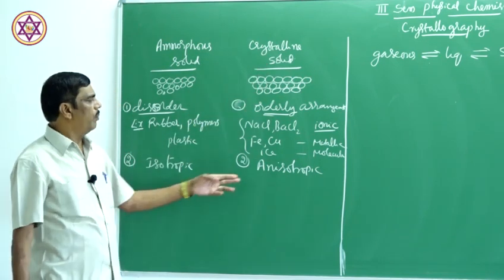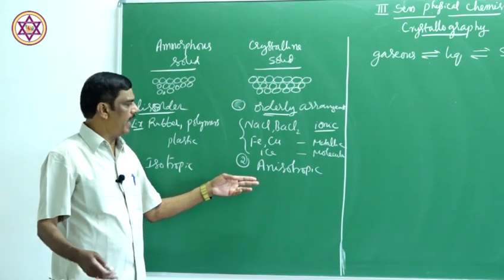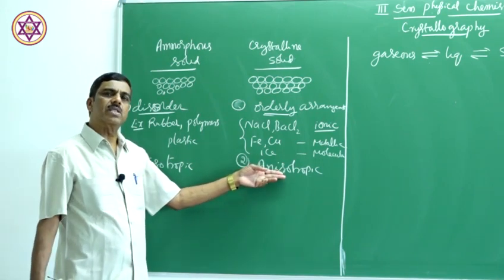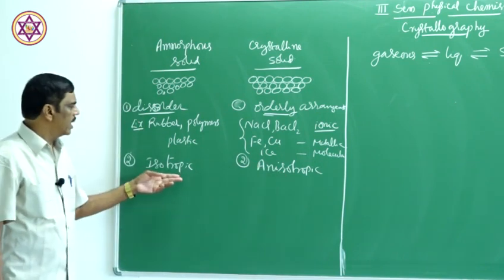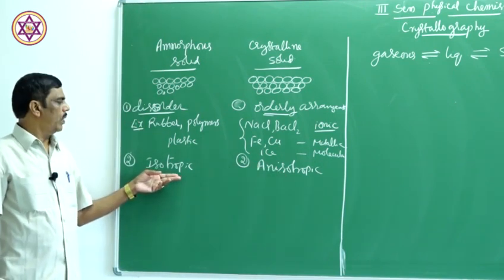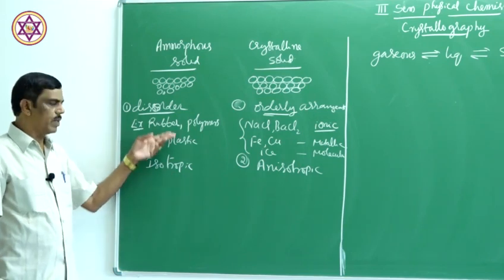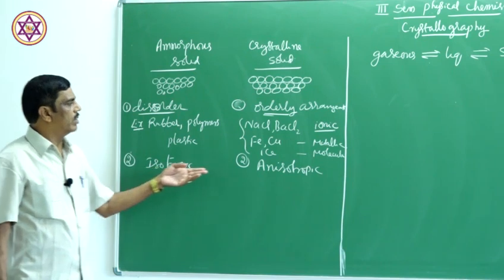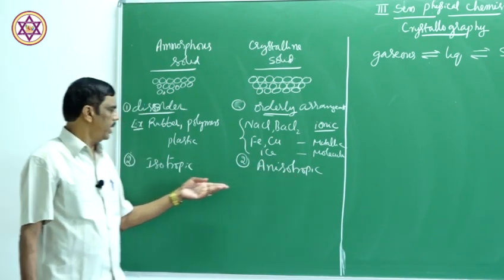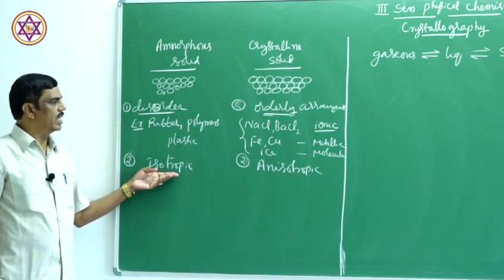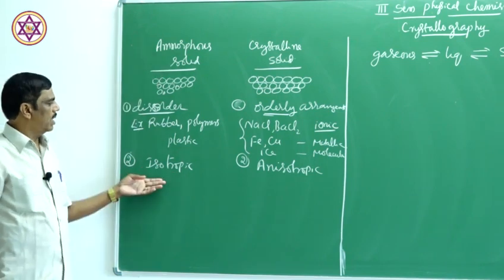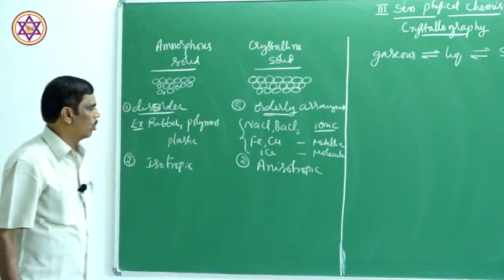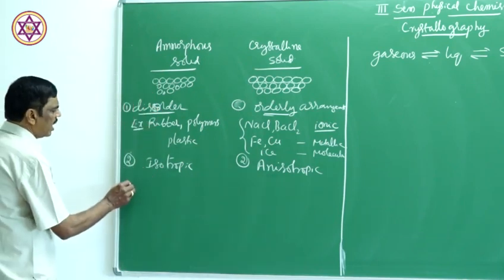For example, reflection of light. When light falls on a crystal, the reflection is different in different directions; this is a physical property. Whereas in amorphous solids, even if there is reflection in some substances, the reflection will not change in any direction. A change with direction is anisotropic; no change is isotropic. Therefore, amorphous solids are isotropic in nature, whereas crystalline solids are anisotropic in nature.